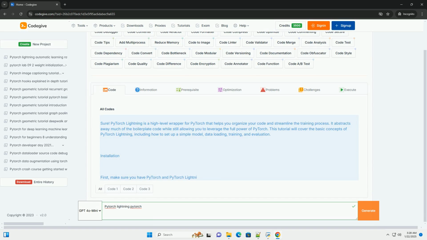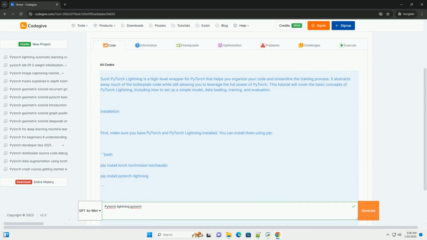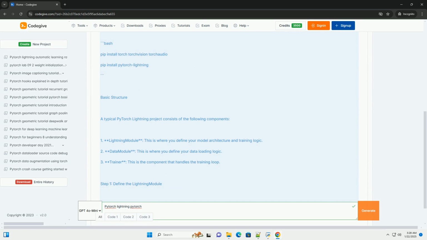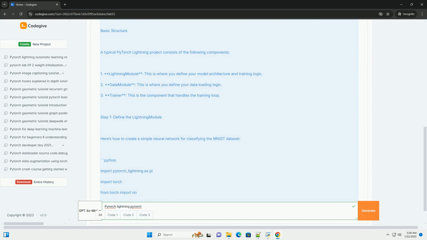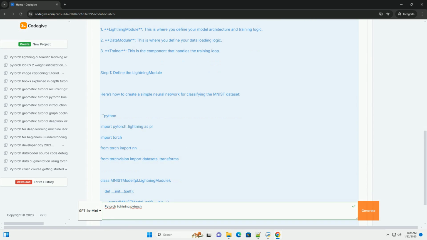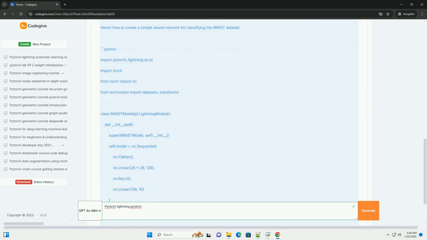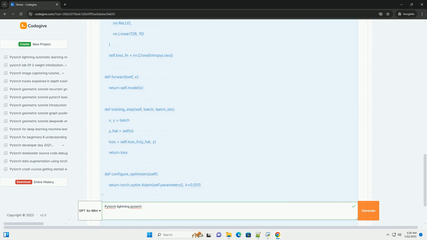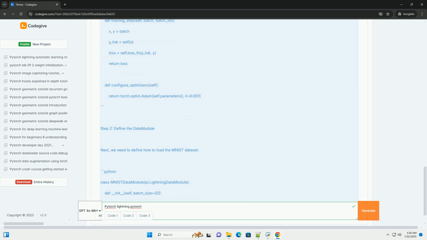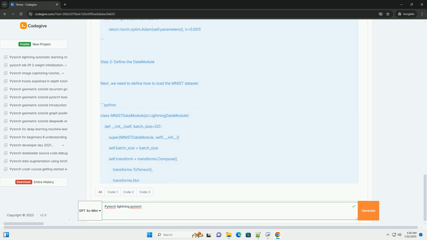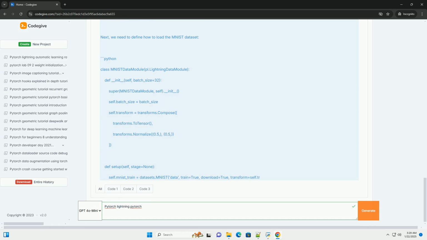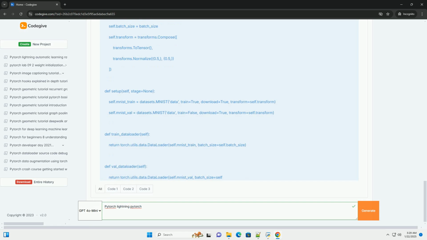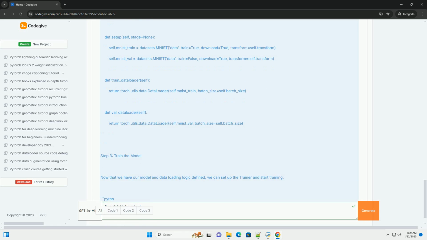Sure. PyTorch Lightning is a high-level wrapper for PyTorch that helps you organize your code and streamline the training process. It abstracts away much of the boilerplate code while still allowing you to leverage the full power of PyTorch. This tutorial will cover the basic concepts of PyTorch Lightning, including how to set up a simple model, data loading, training, and evaluation. Installation. First, make sure you have PyTorch and PyTorch Lightning installed.